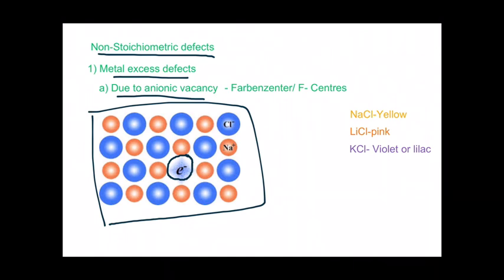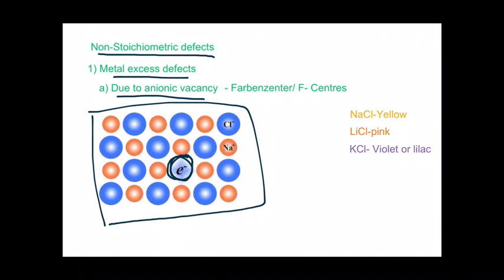The chloride ions are marked in blue and the sodium ions are marked in orange. So this was supposed to be the place of one chloride ion. It is now missing in this crystal and instead e minus, that is an electron, is present there. Now how does this take place? We'll see.